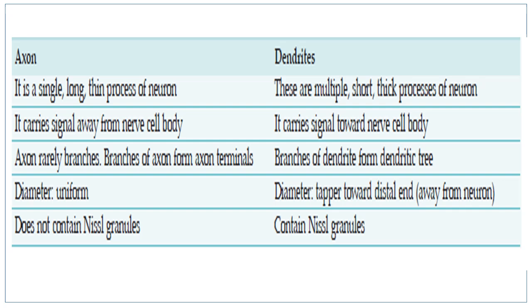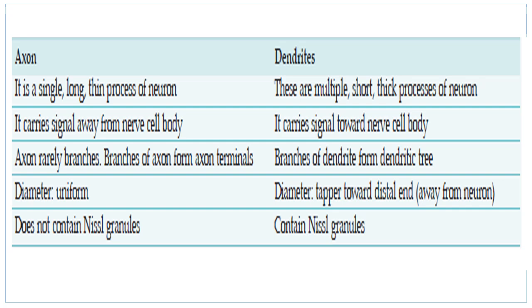So in this slide, we will revise the difference between axon and dendrites. The axons are single long thin processes of the neuron, whereas dendrites are multiple short thick processes of the neuron. Axon carries signal away from the nerve cell body, that is efferent, whereas dendrites carry signal towards the nerve cell body, they are afferent.